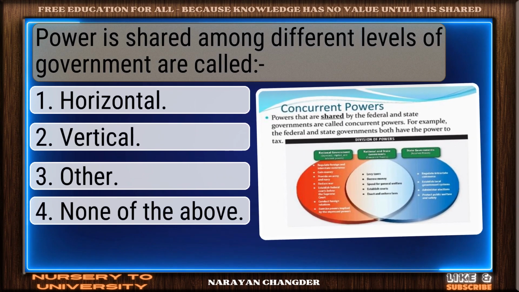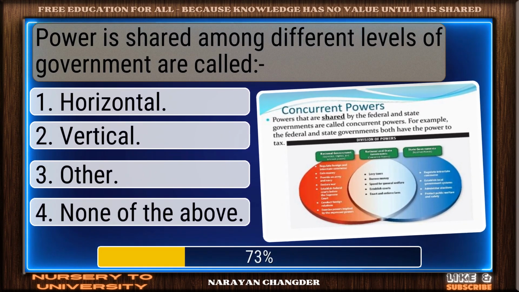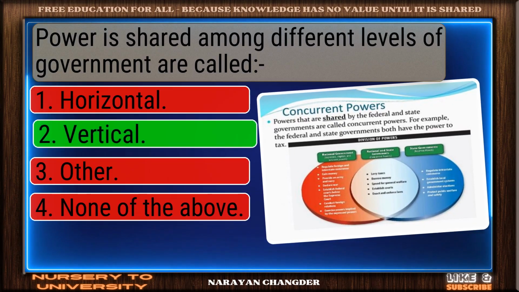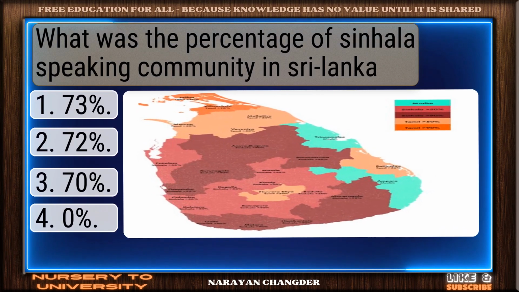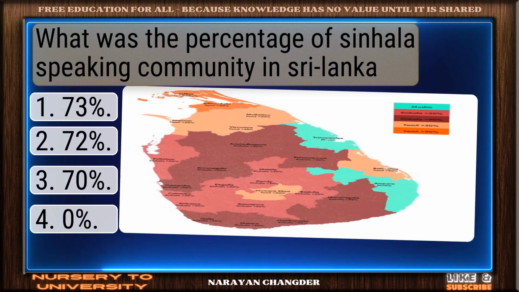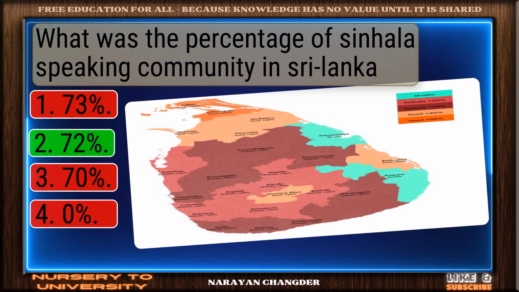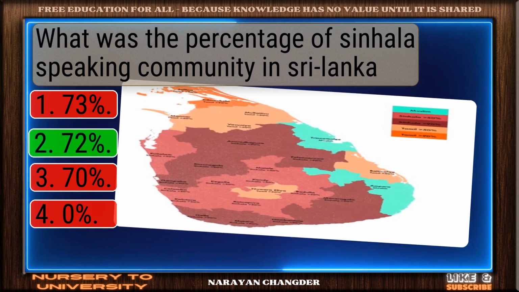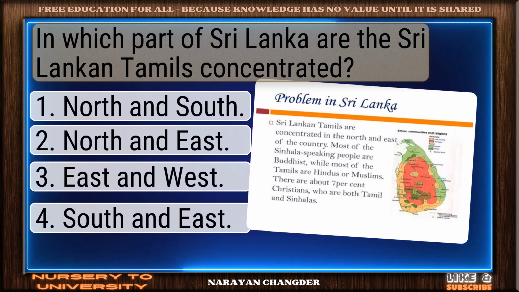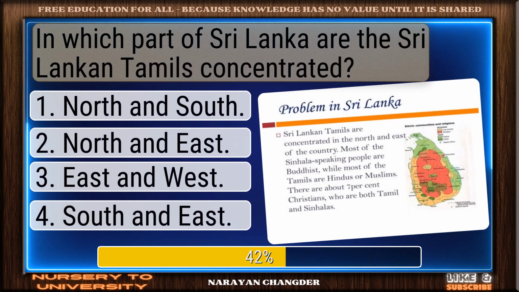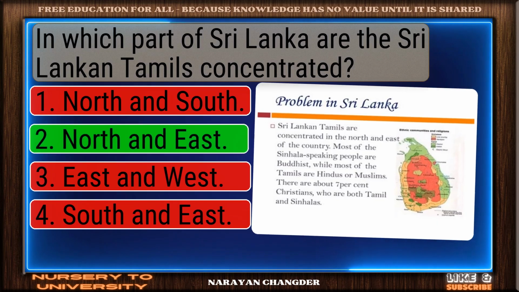Power shared among different levels of government is called... Valid point. Vertical is true. What was the percentage of Sinhala-speaking community in Sri Lanka? Good job. 72% works well. In which part of Sri Lanka are the Sri Lankan Tamils concentrated? Clear logic. North and east is sound.